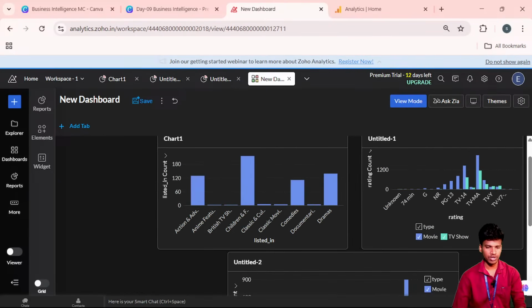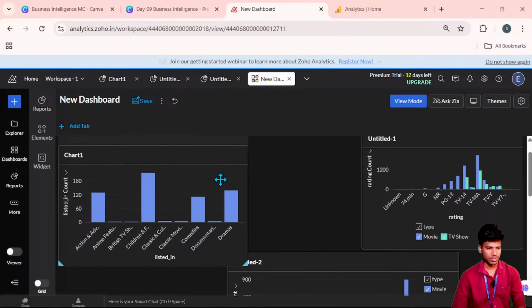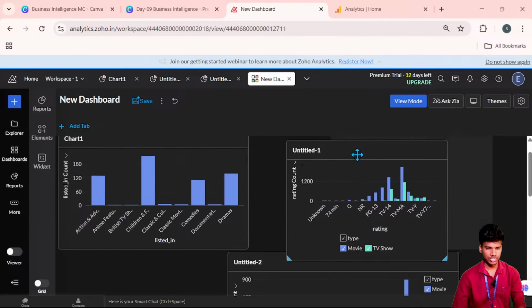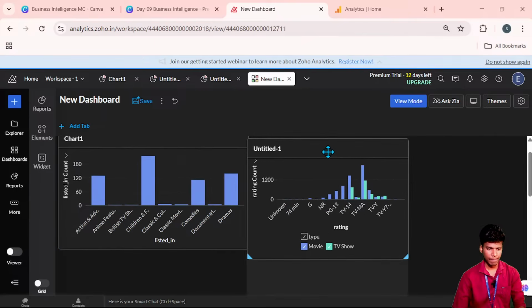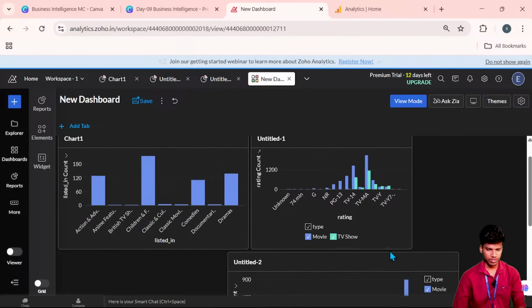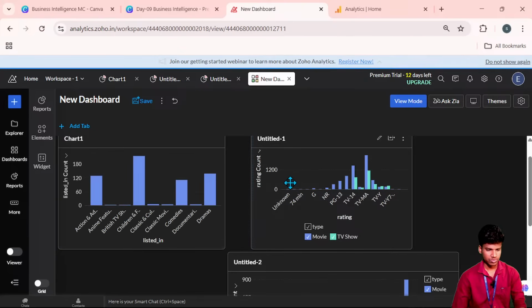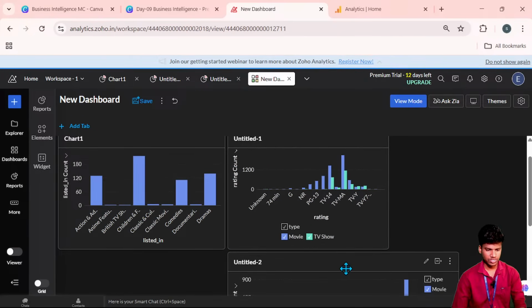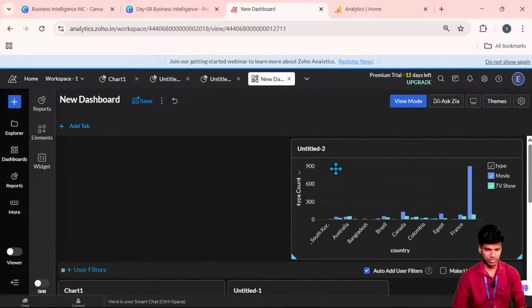Okay, so now I can visualize these things. So now I can just adjust the charts and everything. I can adjust the size also. So I can move this, and this one also I can raise here.